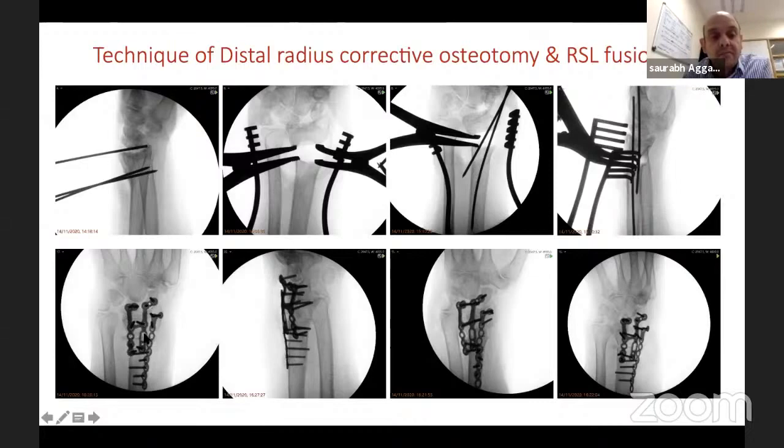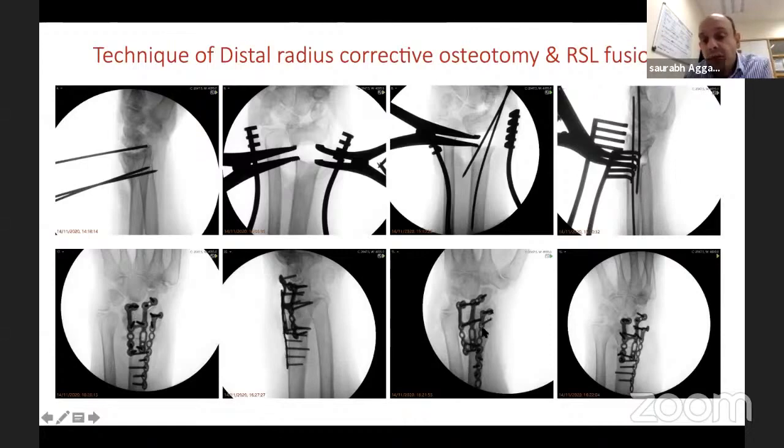But because we don't have long RSL plates, I don't think companies make them, I just improvised, put a hand plate there. And this view tells you none of the screws are prominent, and more important, graft is fully packed here. The volar surface is all covered with graft.